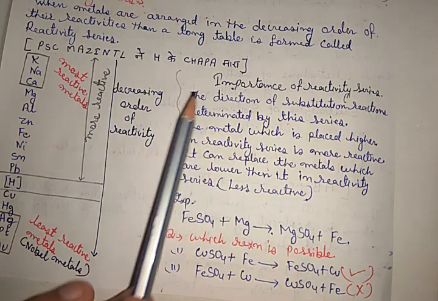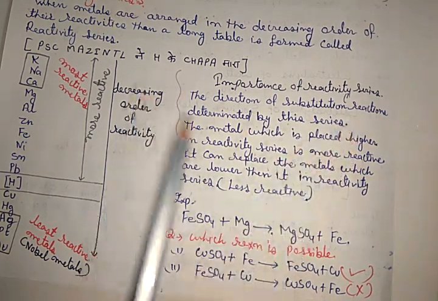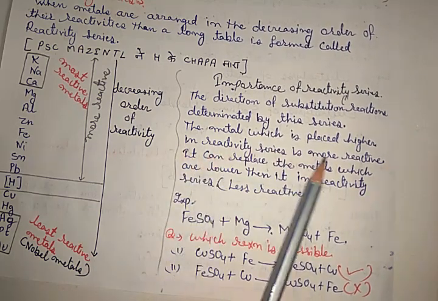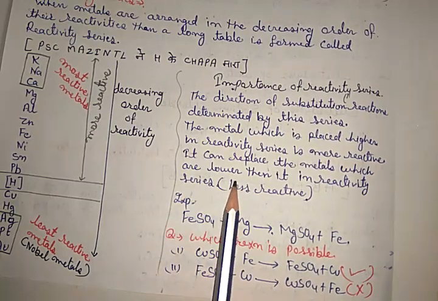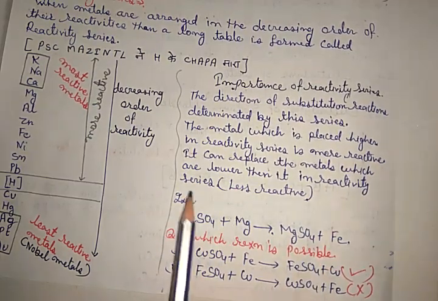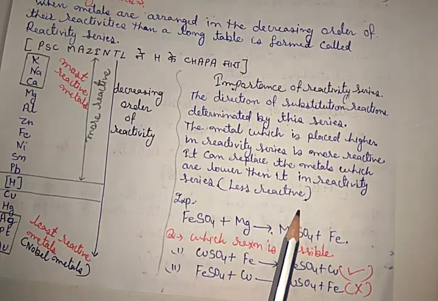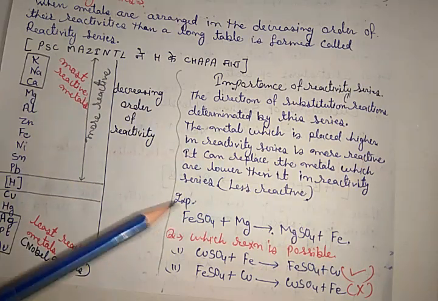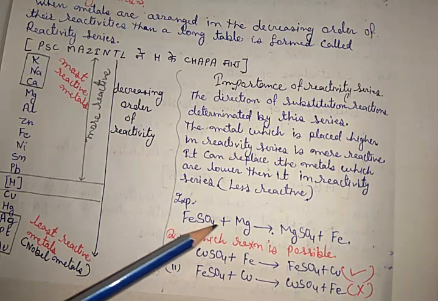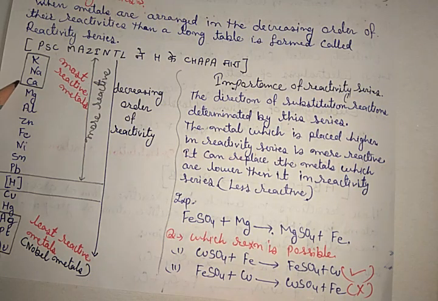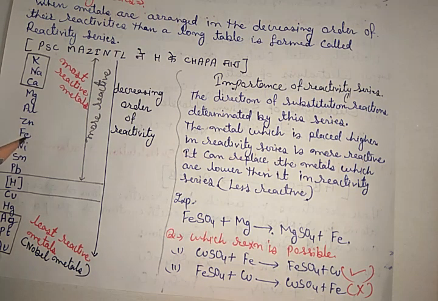Okay. The direction of substitution reaction is determined by this series. The metal which is placed higher in the reactivity series is more reactive. It can replace the metals which are lower than it in the reactivity series, that means less reactive. For example, there is a solution of FeSO4 and magnesium is added. Here, if we consider that is iron and that is magnesium.